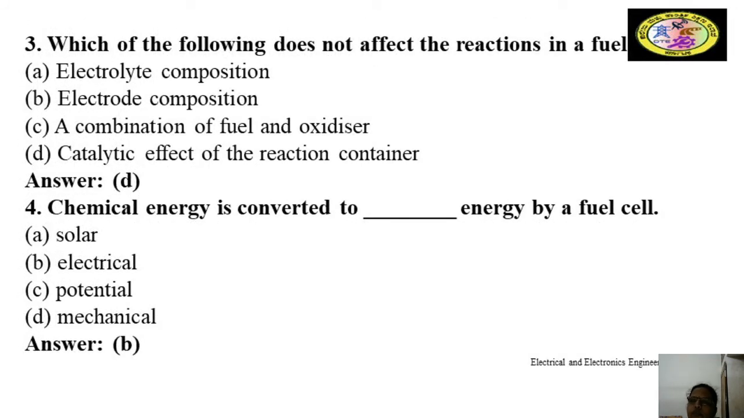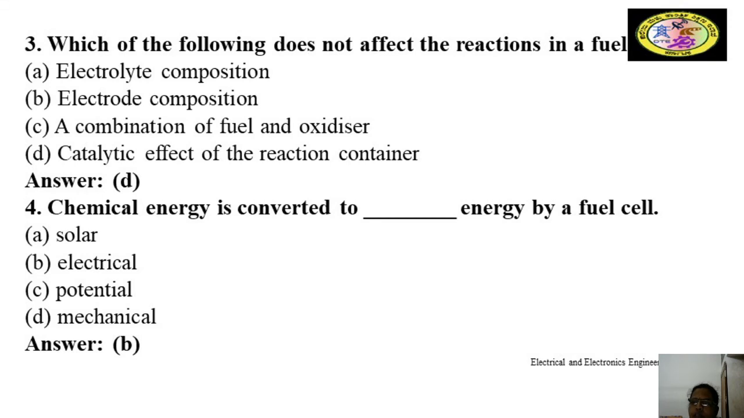Third one is: which of the following does not affect the reactions in a fuel cell? Electrolyte composition, electrode composition, a combination of fuel and oxidizer, or the catalytic effect of the reaction container. The answer is D, that is the catalytic effect of the reaction container.